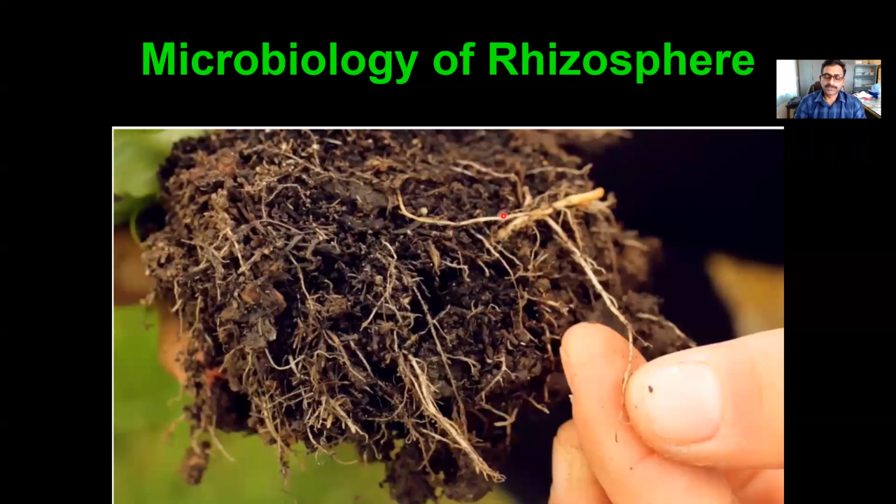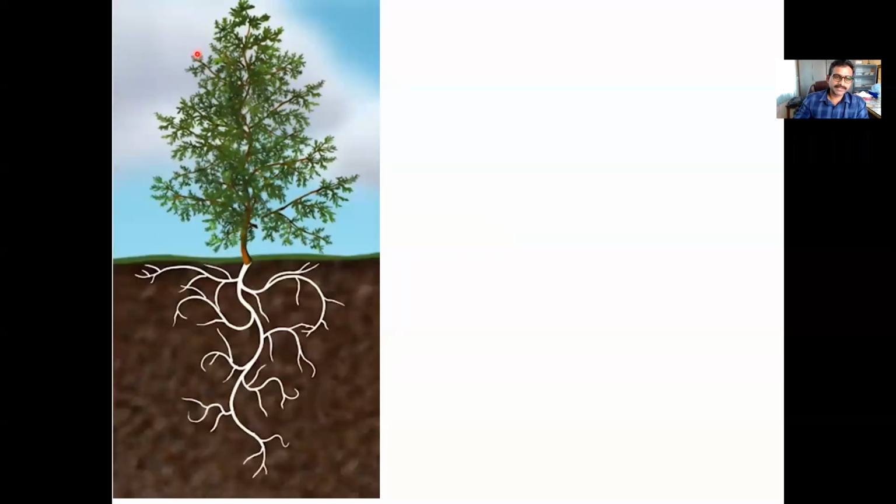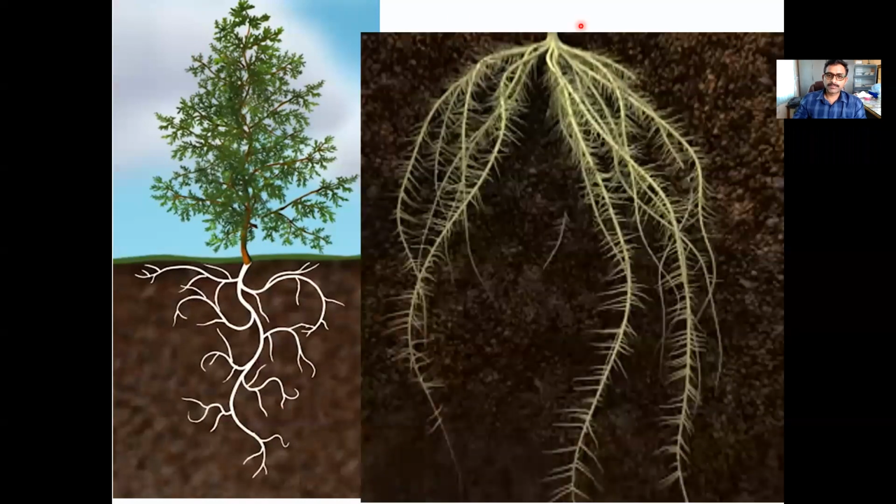So this is a plant, and this is a plant root. Through the plant roots, the plant releases some of the photosynthetic or food material into the soil.